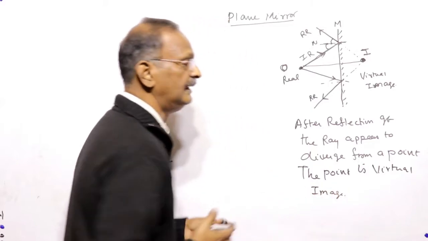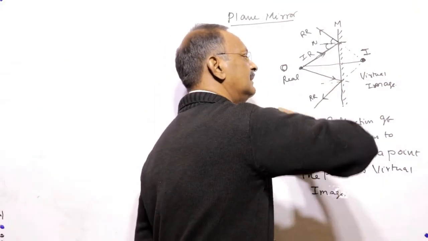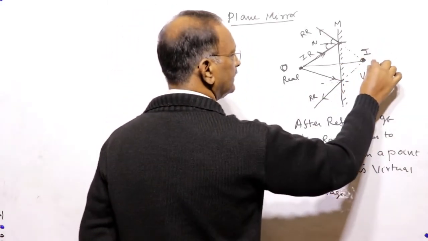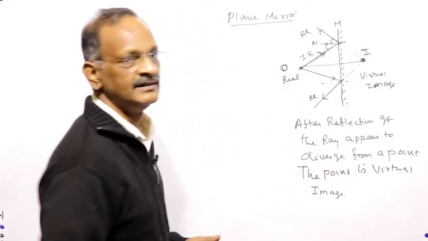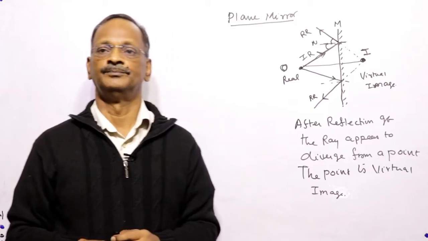When the reflected ray is extended backward, it appears the rays are diverging from a point. The point is where the image is formed, and that image is virtual.